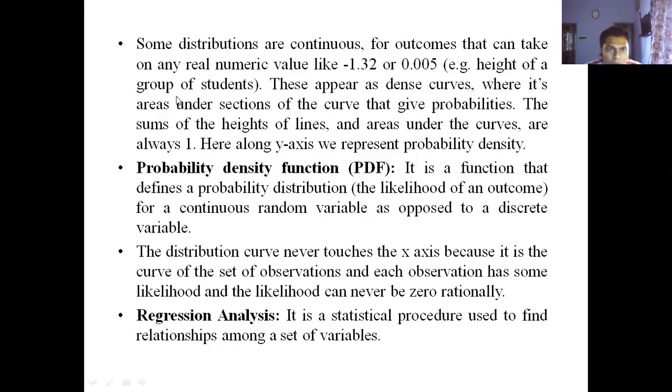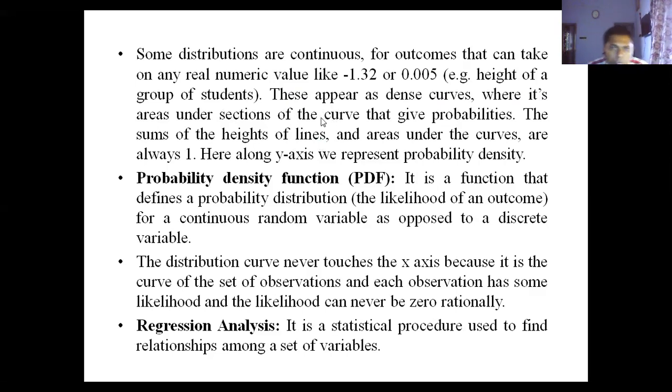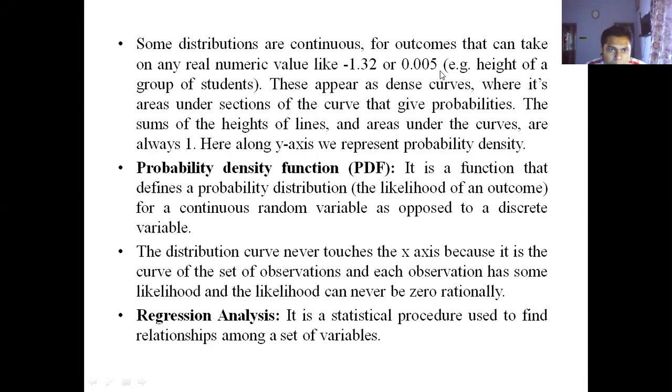Suppose the height of a group of students. It can have any value between, suppose, somebody's height is 174 centimeter and somebody's height is 175 centimeter. It can be 174.23 or 174.25; it can take any value between 174 and 170. So these appear as a dense curve, where the areas under sections of the curve give probabilities.